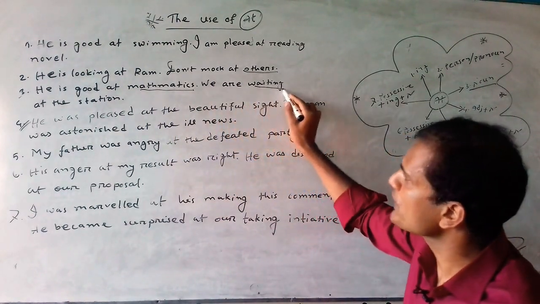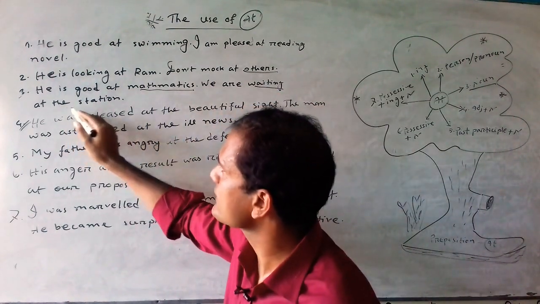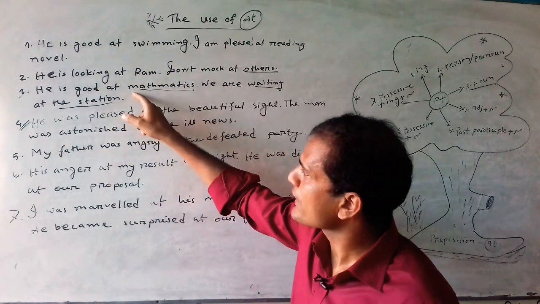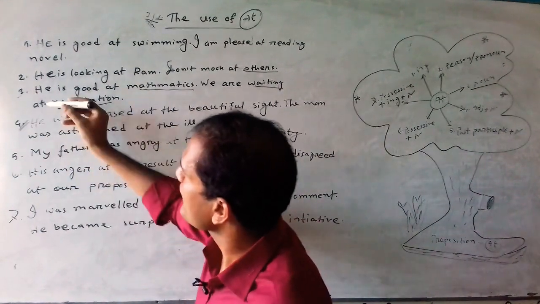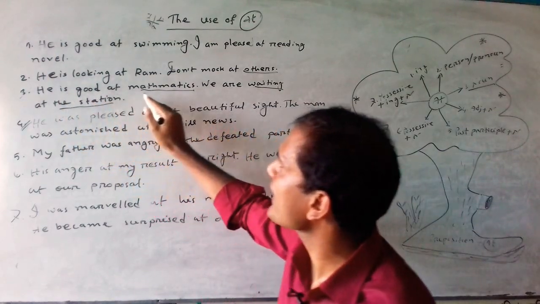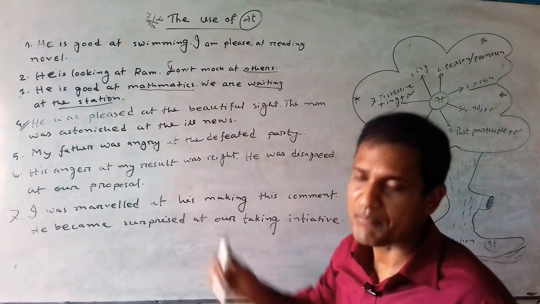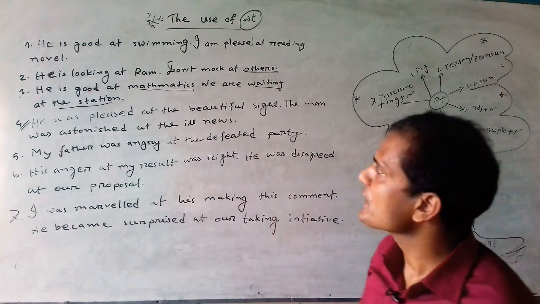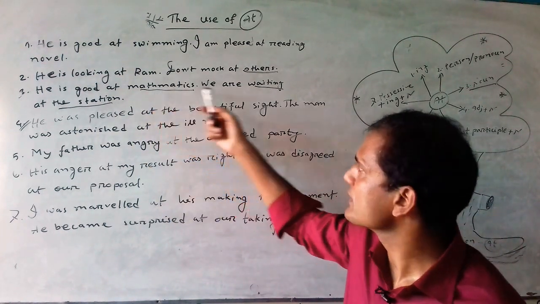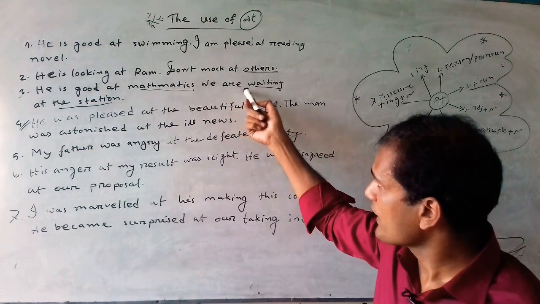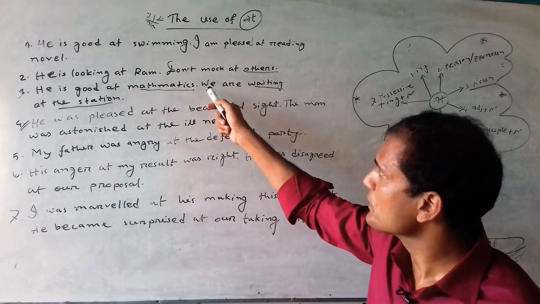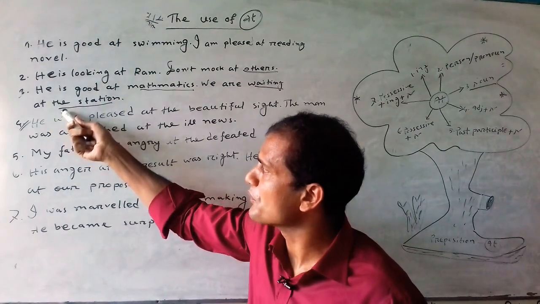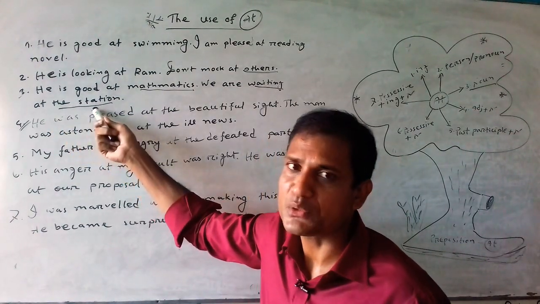We are waiting at the station. In example number 1, we can find he is good at mathematics. Here mathematics is a noun, the name of a subject. In example number 2, we can find the noun the station.